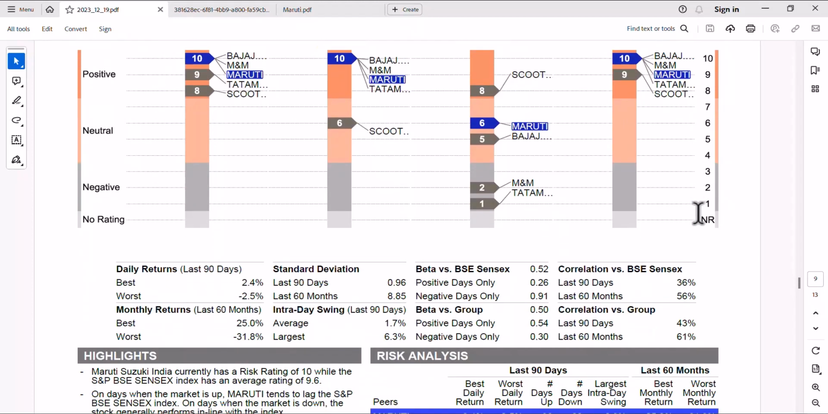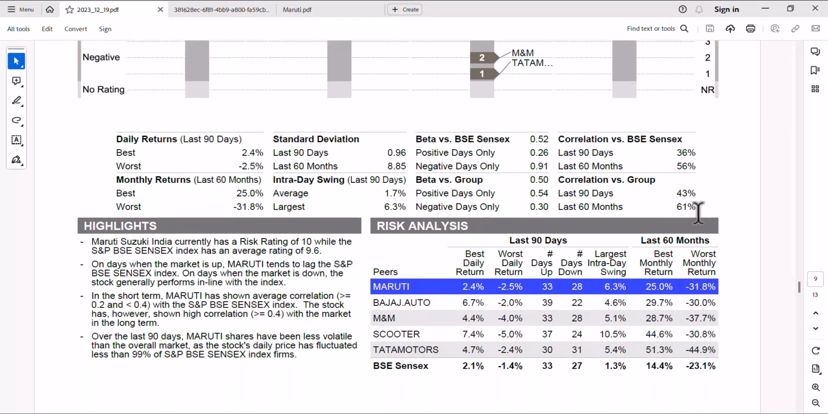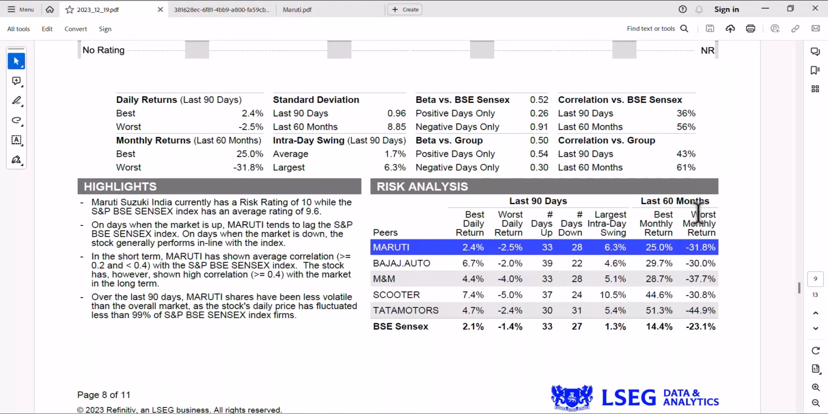So let's see, यहां पर देखते हैं हम रिस्क एनालिसिस जो नीचे करी हुई है इसने. Okay, just try to read this. Maruti Suzuki India currently has a risk rating of 10, while the S&P BSE Sensex Index has an average rating of 9.6. Okay, so rating is higher than the Sensex. Then further, on days when the market is up, Maruti tends to lag the S&P BSE Sensex Index. On days when the market is down, the stock generally performs in line with the index.